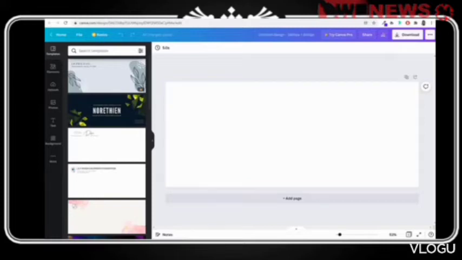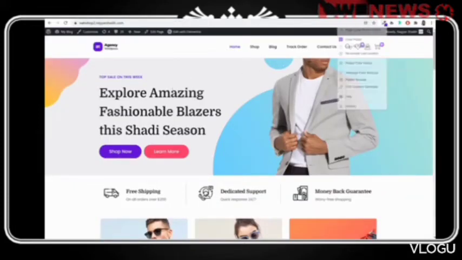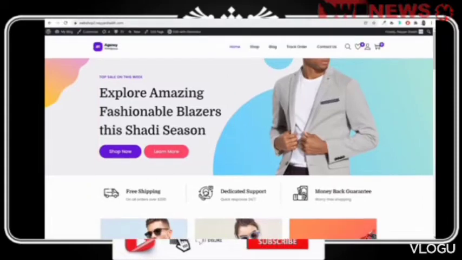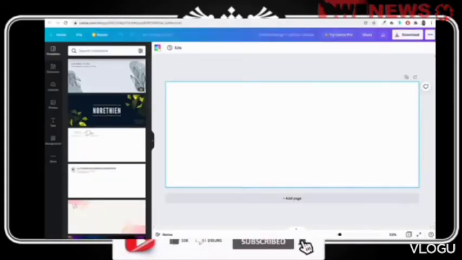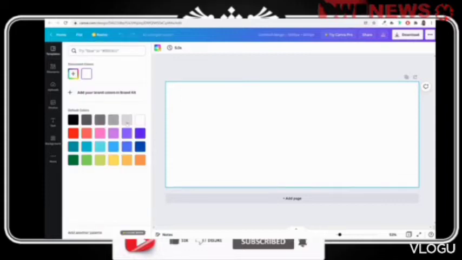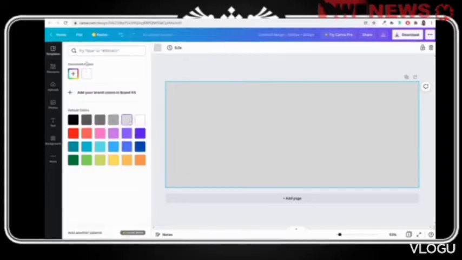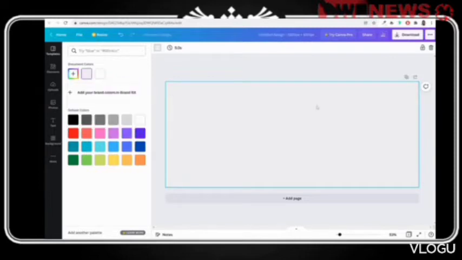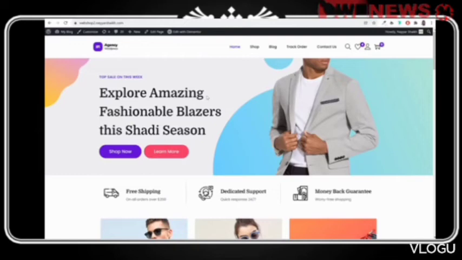Now, first of all, we want a background color. Let's see what this background color is. So this color is F0F0F3. So instead of white background color, I want to change this thing. Let's select some other color. This is very dark, so not this much. Type in this thing, F0F0F3, this color. Okay, now we have changed the background color.